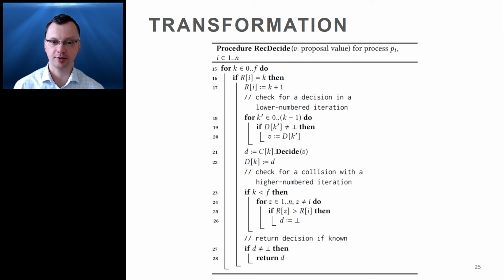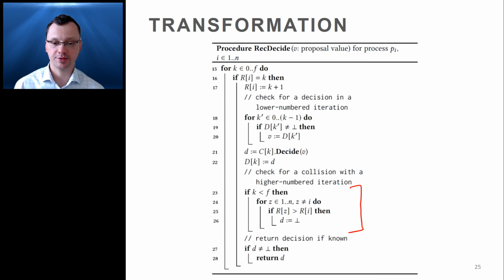This part of the algorithm synchronizes Pi with either itself or another process that may have reached a decision in an earlier iteration. However, while Pi was executing lines 21 and 22, another process might have already failed and advanced to the next iteration, and so we also have to synchronize Pi with any process that may have already reached a decision in the higher numbered iteration, and this is done after line 22. The mechanism at lines 23 to 26 is to check the entries of the array R belonging to other processes and see if anyone has already advanced to a higher iteration than the iteration K executed by Pi.